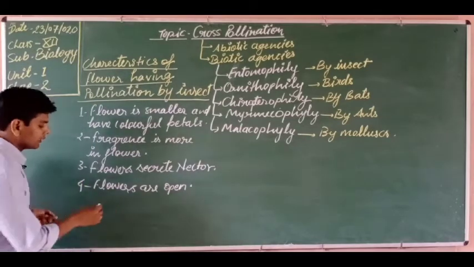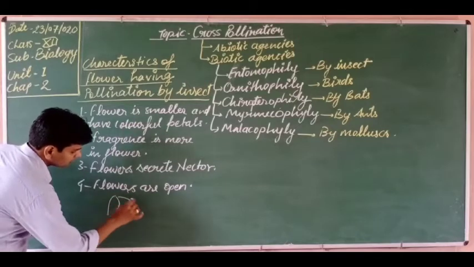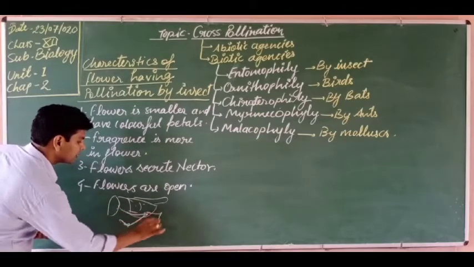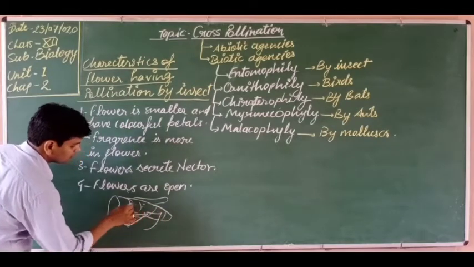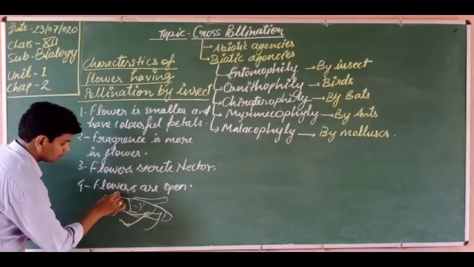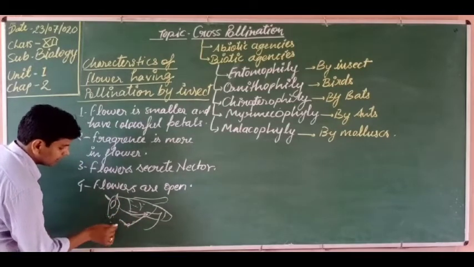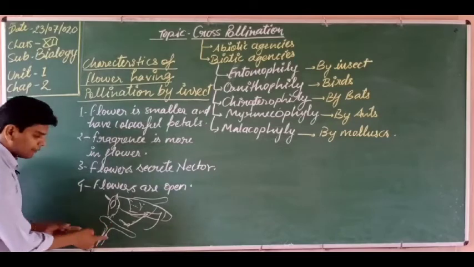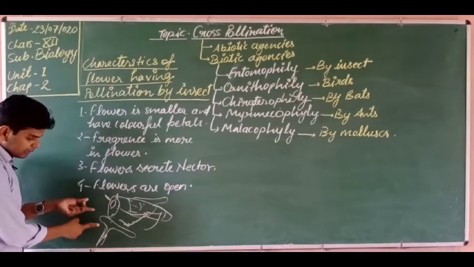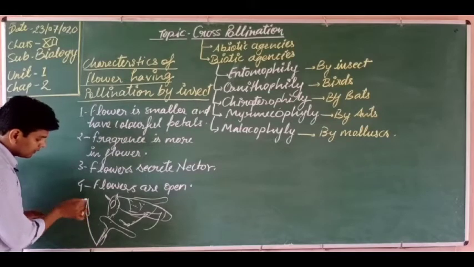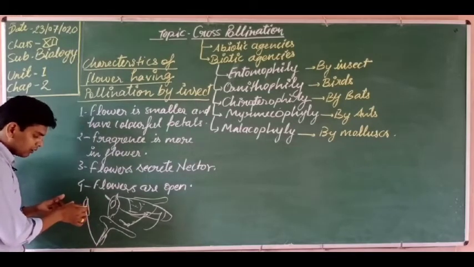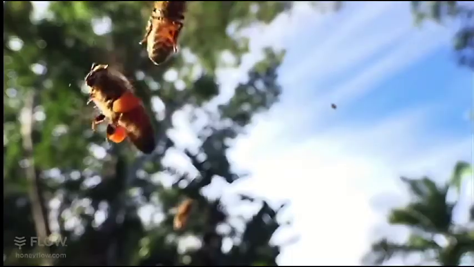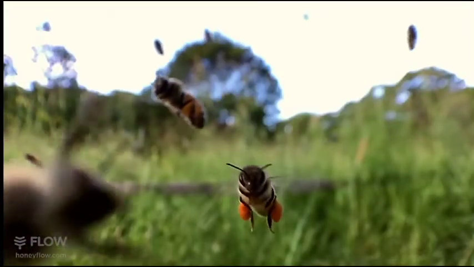How? Suppose this is a honeybee. It comes in contact first with this anther, and then comes toward the stigma.